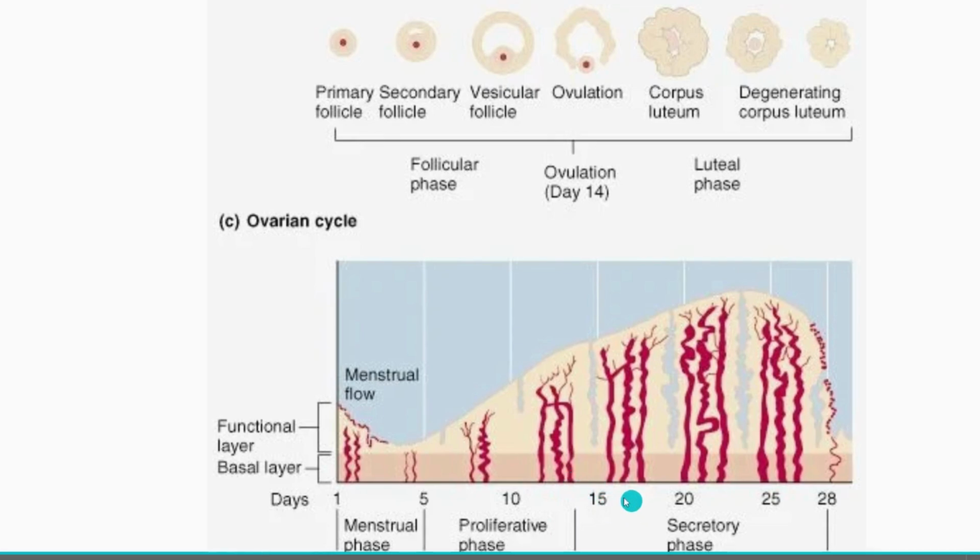Then from 15th day to the 28th day, or when the commencement of the new menstruation occurs, that is called the secretory phase. As you can see, this is the layer of endometrium. Thickness of endometrium increases, the blood vessels become more tortuous. All this is being prepared for implantation of zygote. If that does not occur, as we can see in the 28th day, everything sheds off, leading to the new menstrual cycle.